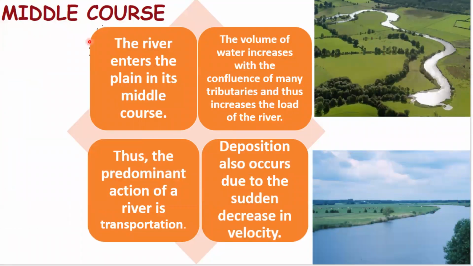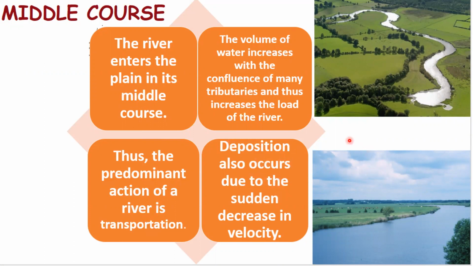Middle course. The river enters the plain in its middle course. The volume of water here increases with the confluence of many tributaries, and thus the load of the river increases. Thus, the predominant action of a river here is transportation, transporting the materials from one place to another. Deposition also occurs due to the sudden decrease in velocity. So in the upper course of the river, the dominant action is erosion, whereas in the middle course, the predominant action is transportation, and to some extent deposition also occurs.